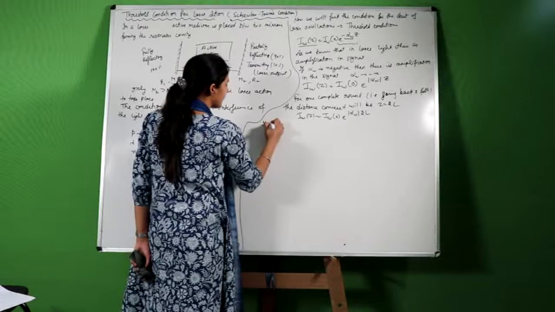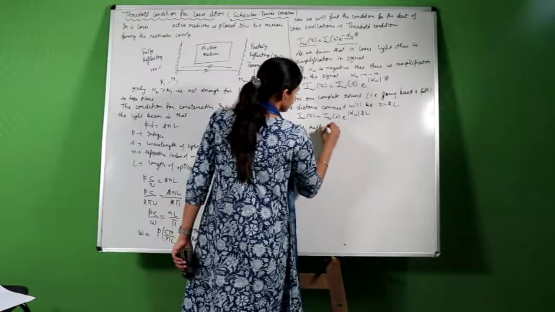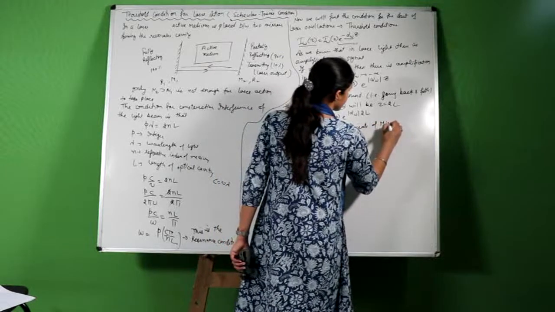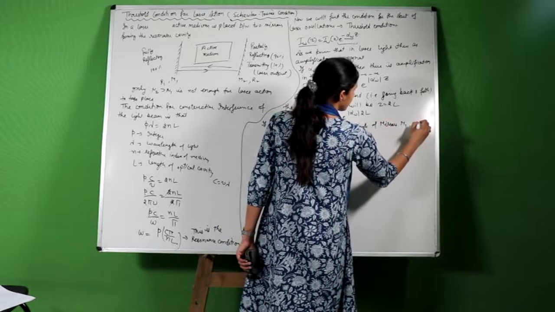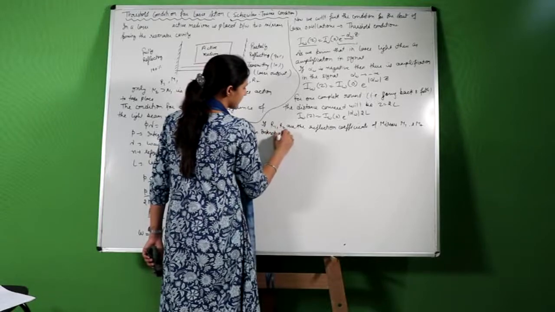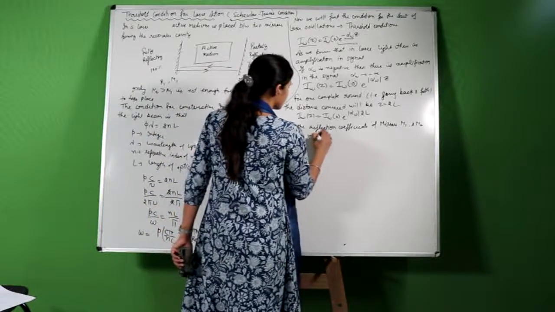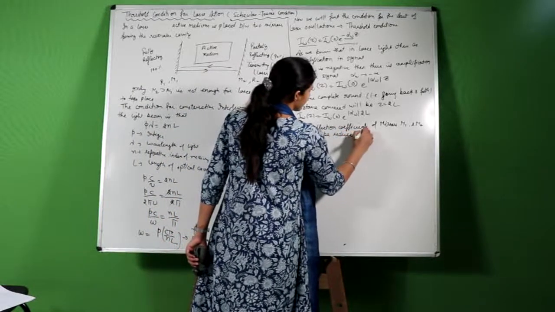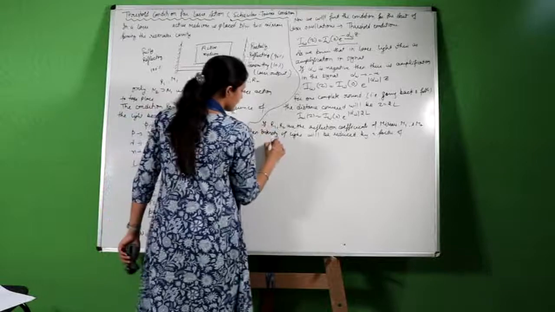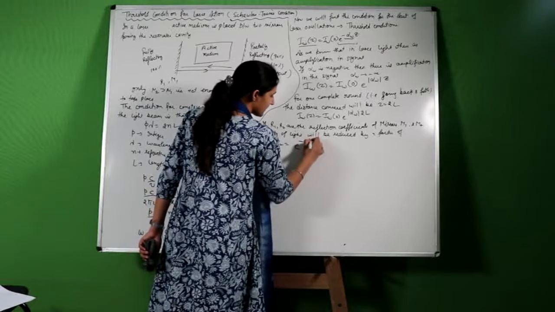Now let us say R1 and R2 are the reflection coefficients of mirrors M1 and M2. Then the intensity of outgoing light will be reduced by a factor combining these two, R1 R2, which equals e raised to negative 2 gamma.